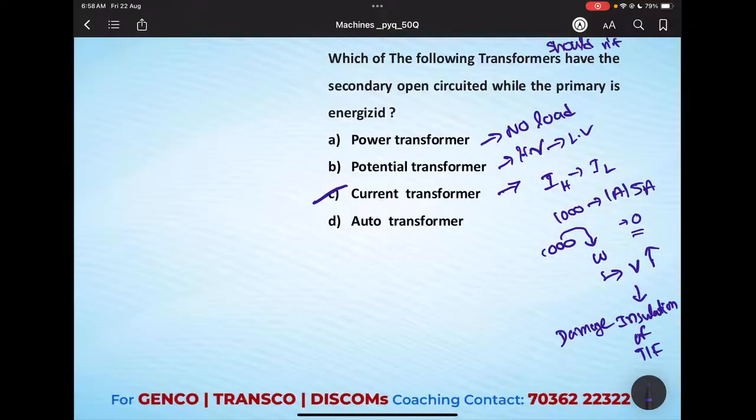Auto transformer is, in general, nothing but a power transformer only. You might have studied it in our theory. Power transformer and auto transformer both are the same. The working principle may be different, but finally the overall picture will be the same for both power transformer and auto transformer. So our option is C. Is it clear?